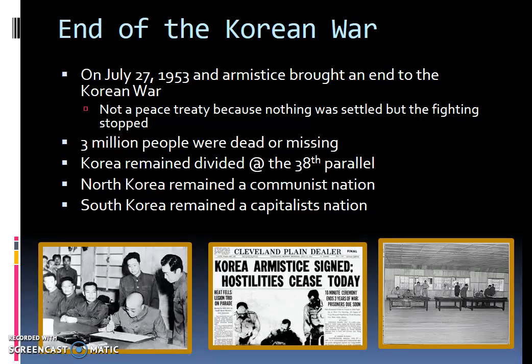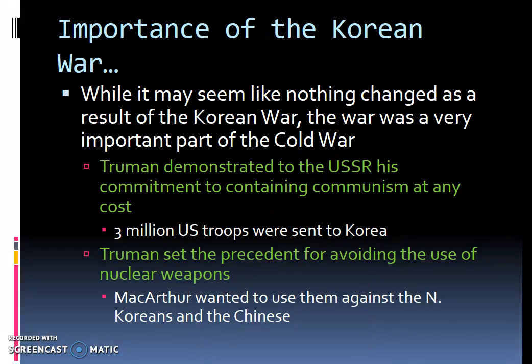The Korean War is going to come to an end on July 27th, 1953, and it's going to be an armistice that will bring an end to the fighting of the Korean War. Now, this is not a peace treaty because nothing was settled, but the fighting stopped. At the end of the Korean War, 3 million people were dead or missing. Korea remained divided at the 38th parallel, the exact same spot that it was divided at before the Korean War started. North Korea remained communist, just like it was before the Korean War, and South Korea remained a capitalist nation, again, just like it was before the Korean War began.